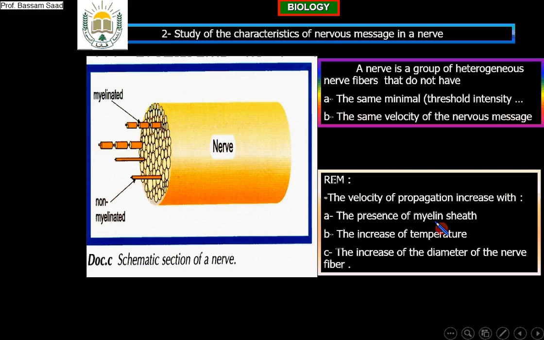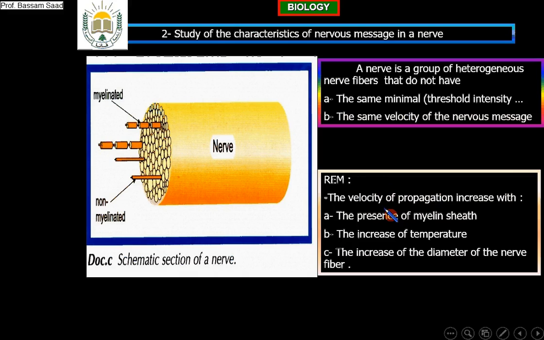We only take one factor that changes between two fibers. I cannot take one fiber with myelin at 30 and one fiber without myelin at 40. I cannot compare like this. I have to observe only the difference in one factor each time. So, two fibers, both with myelin sheath, one of them at 30, the second at 40. Yes, I can judge. I can tell you that the one at 40 is faster.